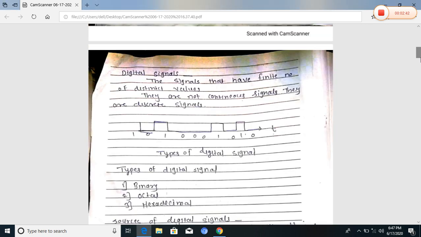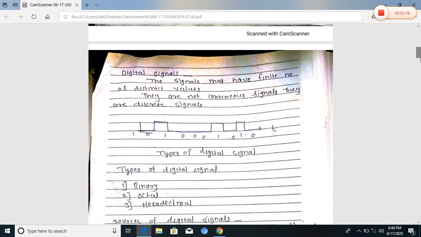Another signal is the digital signal. This signal is defined as a signal which has only a finite number of distinct values. A finite number of distinct values means the signal is not continuous, it is a discrete signal. Examples of digital signals are binary, octal and hexadecimal. If a digital signal has only two distinct values, 0 and 1, then it is called a binary signal.